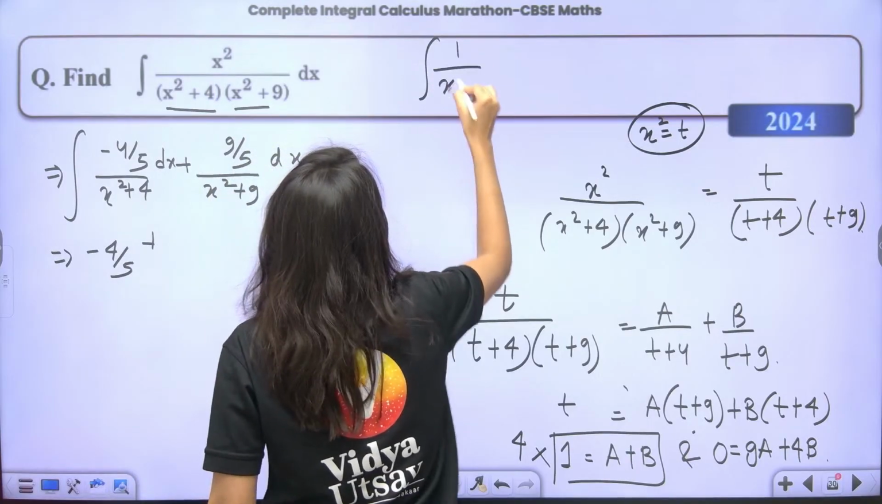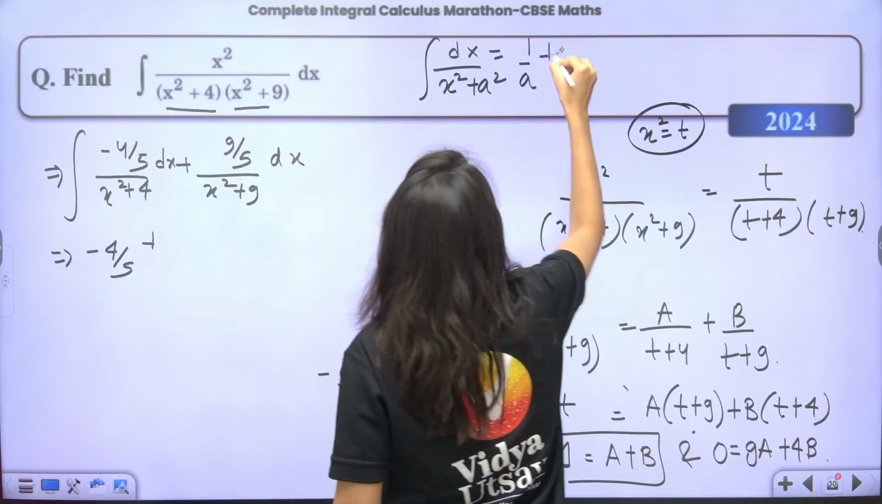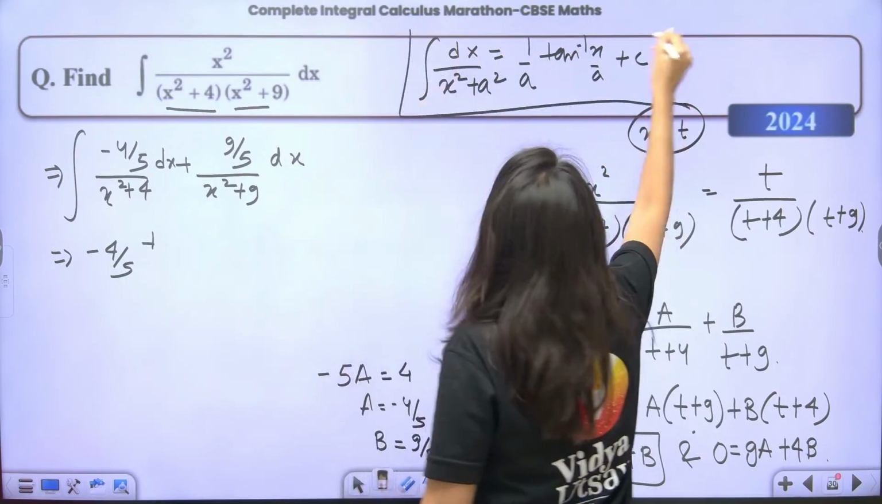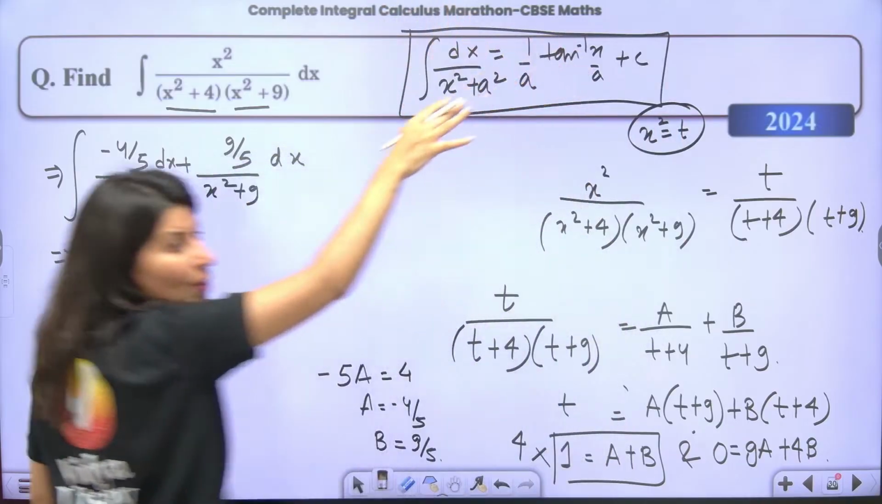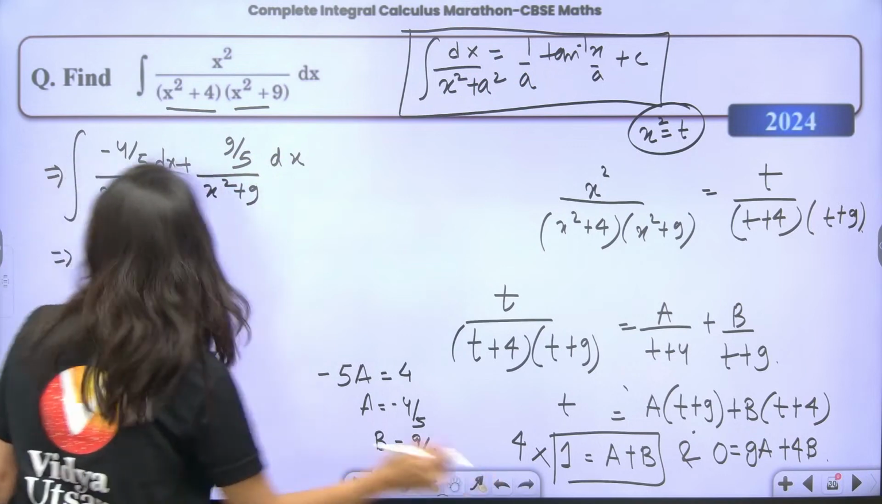Integration of 1 upon x square plus a square. Tell me what is the formula? Ma'am, 1 upon a tan inverse x by a plus c. Yes or no? So please make sure that you are writing this formula in the box. And this is what? Tan inverse.